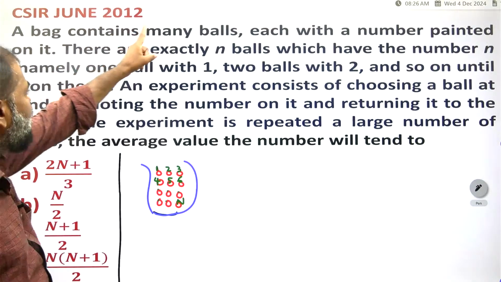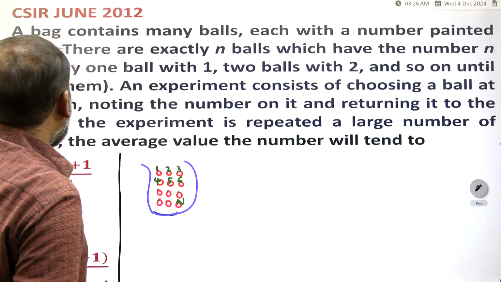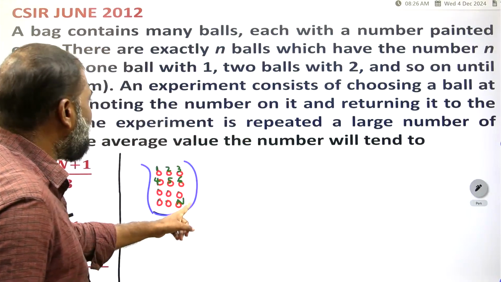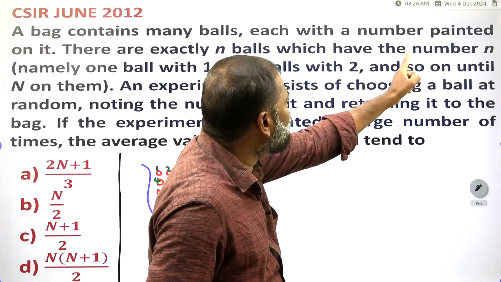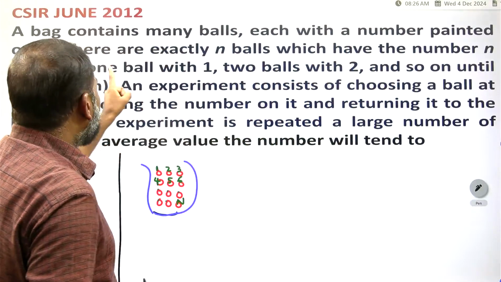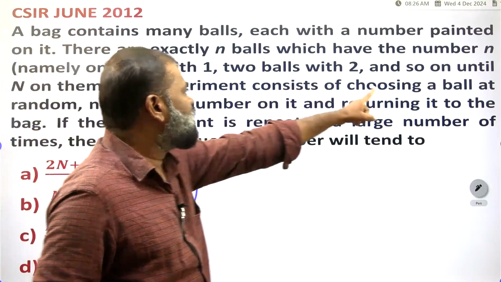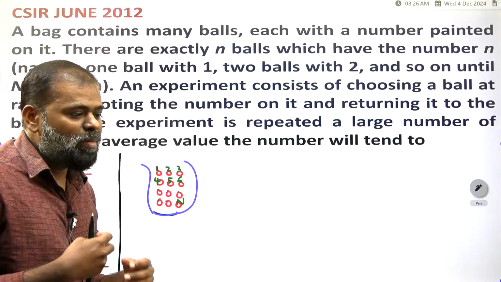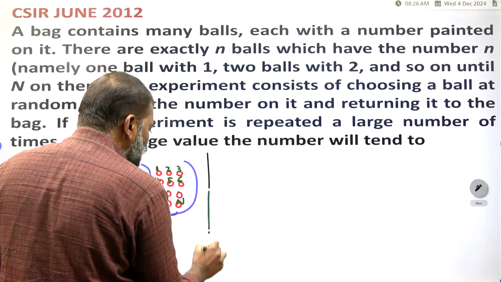A bag contains many balls, each with a number painted on it. There are exactly n balls which have the number n, namely one ball with one, two balls with two, and so on until n balls with n. Clear? How many balls are there? So therefore, what do we have to write?